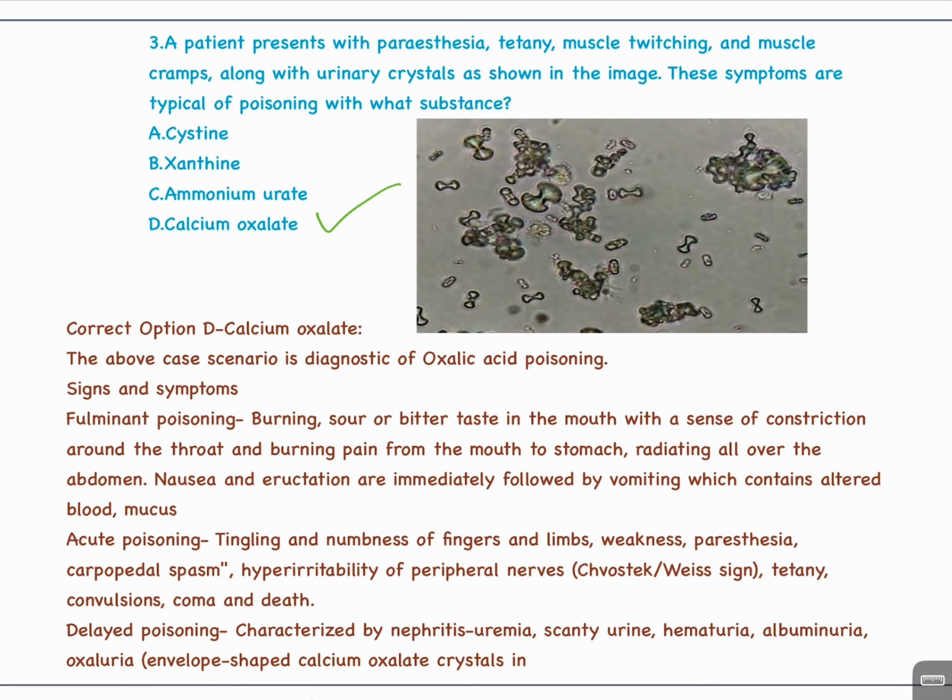irritation are immediately followed by vomiting which contains altered blood and mucus. In acute poisoning: tingling and numbness of fingers and limbs, weakness, paresthesia, carpopedal spasm, hyperirritability of peripheral nerves, Chvostek sign or Trousseau sign, tetany, convulsions, coma and death. Delayed poisoning is characterized by nephritis, uremia, scanty urine, hematuria, albuminuria, oxaluria. Envelope-shaped calcium oxalate crystals.